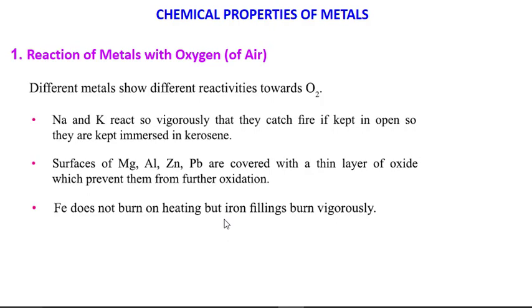Iron does not burn on heating, but iron filings burn vigorously. So if we have small pieces of iron that we call iron filings, and we put them on the flame, then we see that they are burning. And iron as a big piece does not burn. What happens? We see a layer of iron oxide on its surface. Copper does not burn, but it is also coated with black copper oxide.